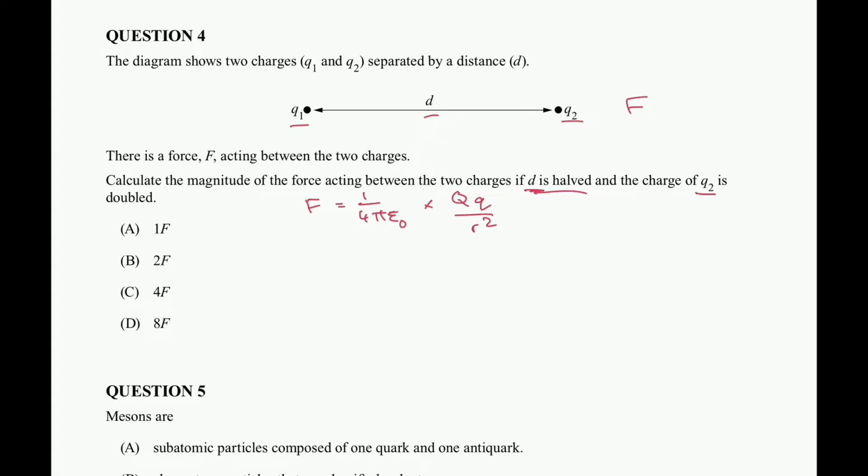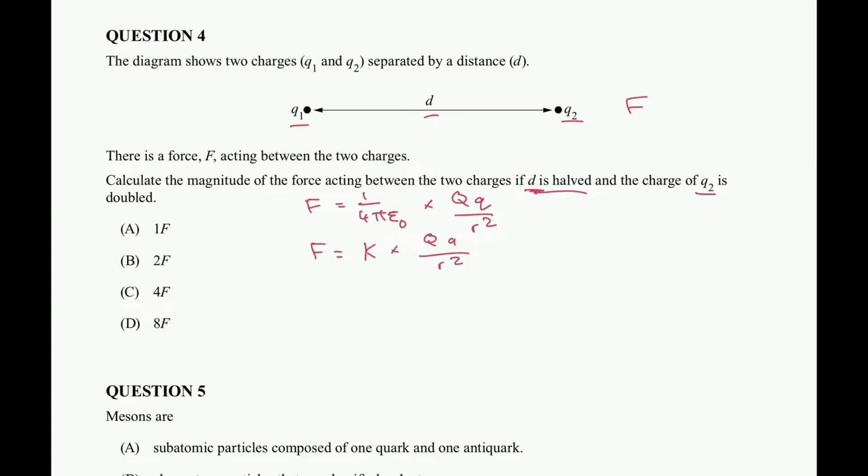So one thing that I'm going to turn into a constant is Coulomb's constant, which is this region of our formula here, 1 over 4 pi epsilon naught. So my new formula is going to be F is equal to k, for Coulomb's constant, multiplied by Q over r squared. So let's substitute this into the first situation, before we've halved the distance between the two particles as well as doubling the charge of one.